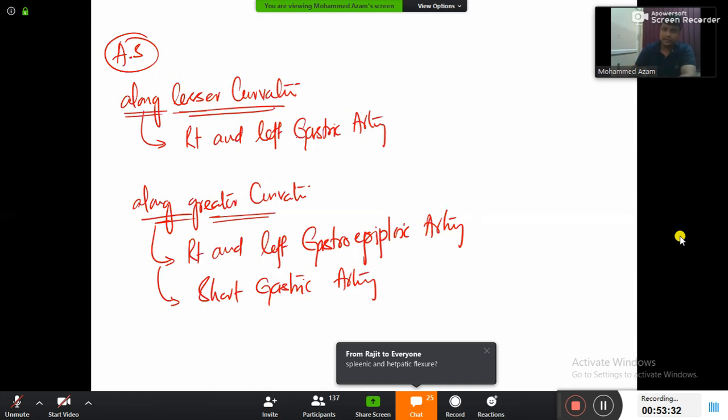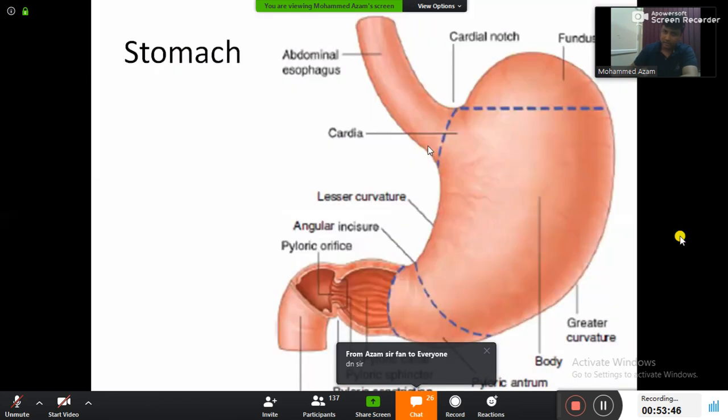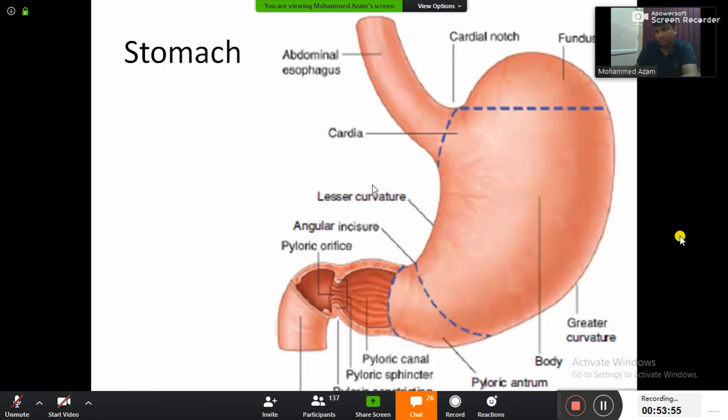Now what about the arterial supply along the lesser curvature, right and left gastric artery? अरे यार तुम हद कर रहे हो यार. Curvature क्या होता है? In the stomach you will be having this curvature here. This curvature will be lesser curvature and this curvature of the stomach is greater curvature. हो गया. Greater curvature, lesser curvature.